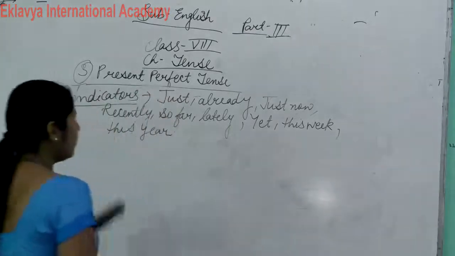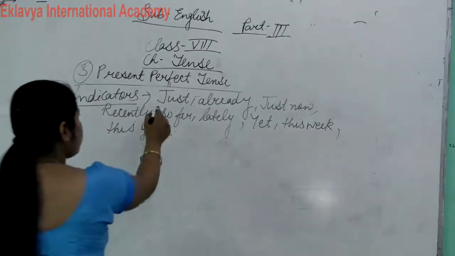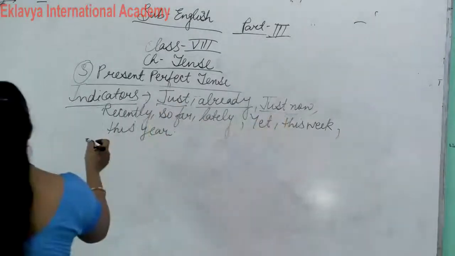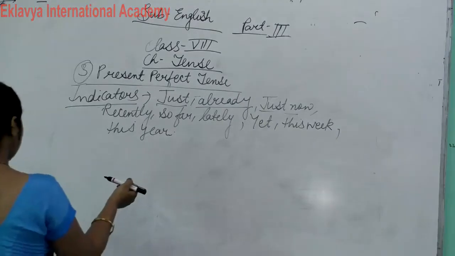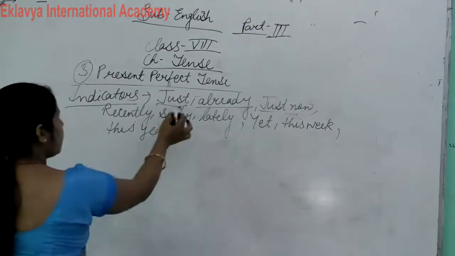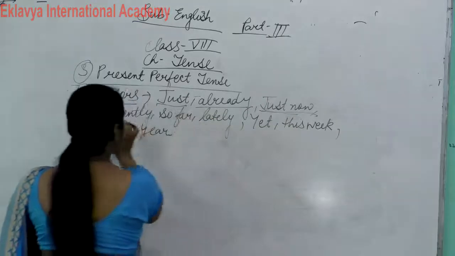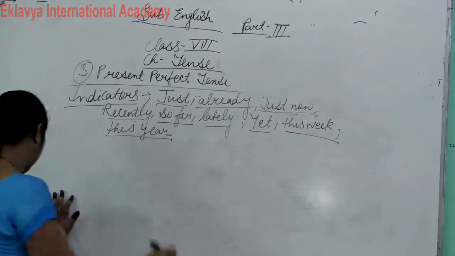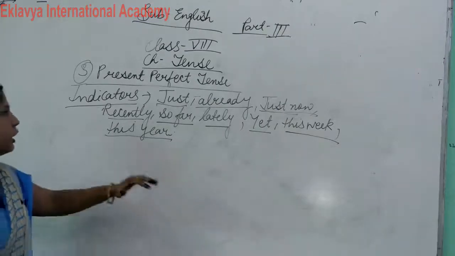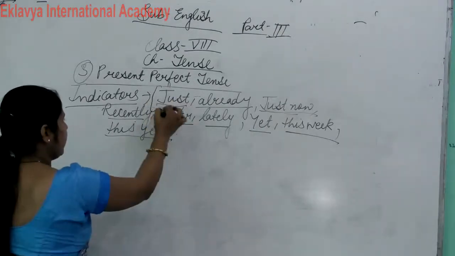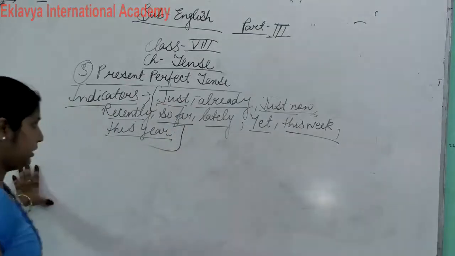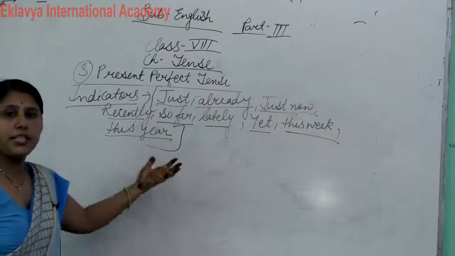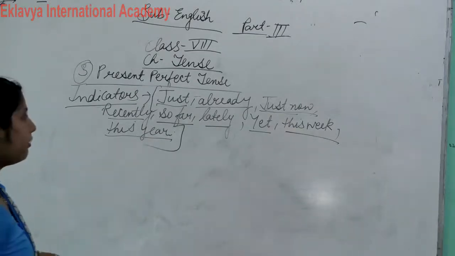Clear? So these are some indicators of present perfect tense, the way we identify it in a proper way.